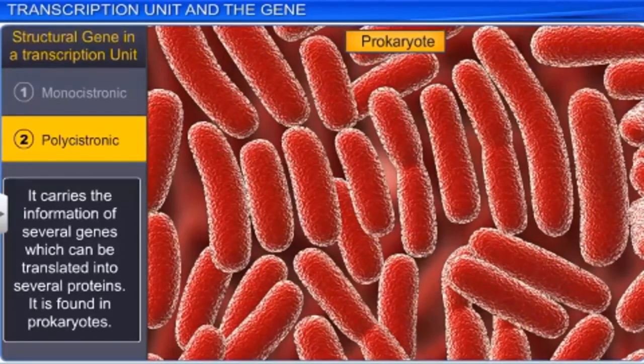Okay, so this second part is the structural gene, the part of the DNA which carries the codes which will give you the protein later on. The promoter is the part from where the transcription has to start, that information is there.